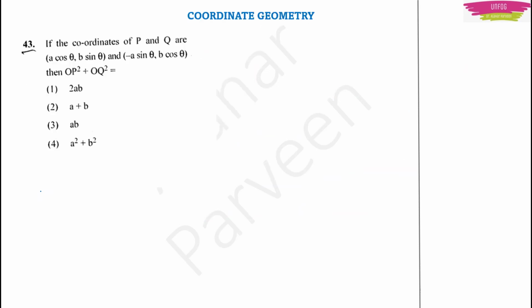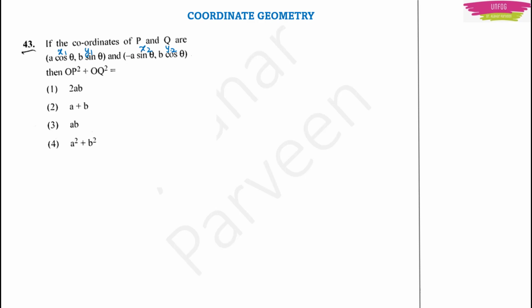Next question. The coordinates of P and Q are given and we have to find OP square plus OQ square. Here, first of all, anytime you see coordinates, the first thing you have to do is write x1, y1, x2, y2. Because if you don't write this, it is my experience, your answer will go wrong. You are already under pressure, you have less time, you are writing an exam, you don't want to take risks, right? So anytime you see any coordinate system, you just write x1, y1 and x2, y2 first. Then only your answer will be right, okay?